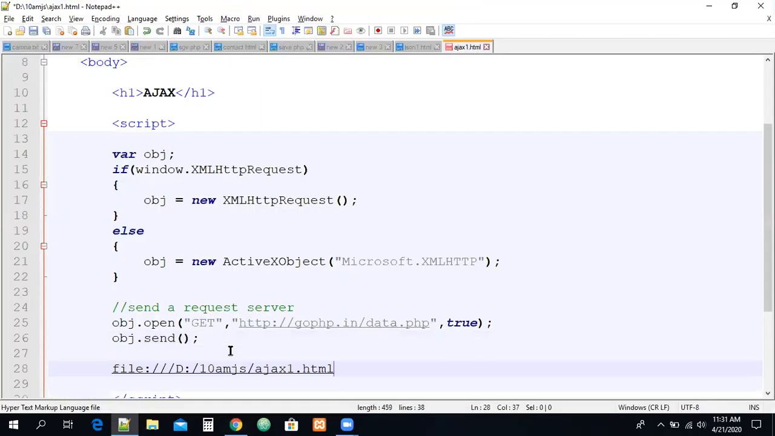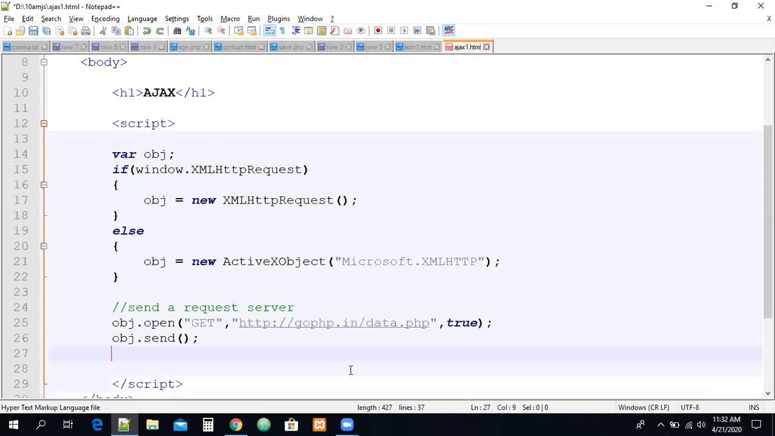HTTP protocol, right? This is HTTP and this is file protocol. This won't work, guys. For compatibility purposes, do one thing. Keep the file. See, right now we can't access it, guys, because that file is in a different location and this file is in a different location. We cannot access it.